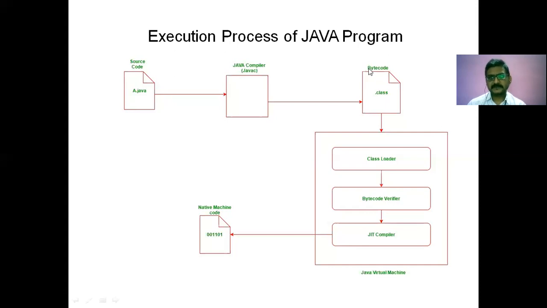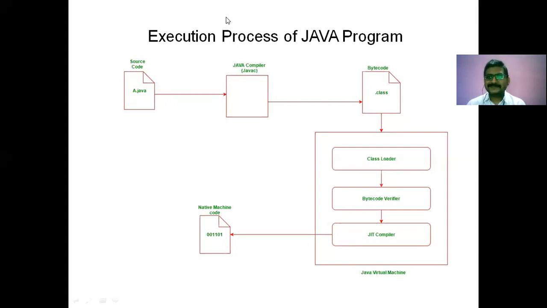Here, compared to C, it is different. Now it contains byte code. What exactly does byte code mean? Whatever the source code contains, the source program is totally divided or created in the form of bytes, and they are converted into byte code, which cannot be read by humans.